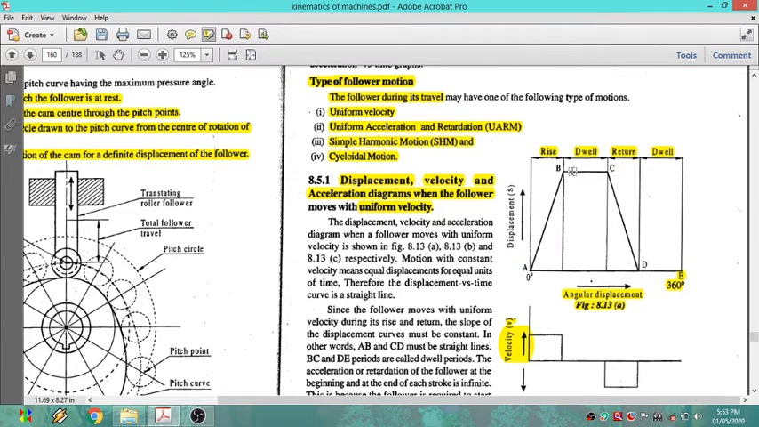Again there is a dwell period, again it will be at rest B to C, again it will return at a uniform velocity. So whenever the follower is moving with uniform velocity, you need to draw A to B in a straight line, and C to D also a straight line. We need to draw a straight line because the follower is moving at a constant rate. There is no change. The path will not be changed. It will be the same for A to B and C to D.